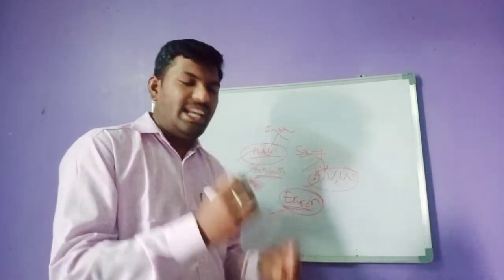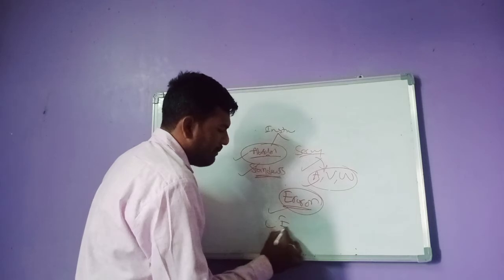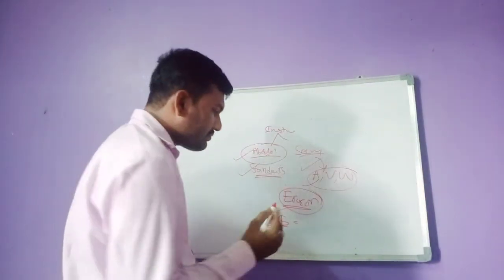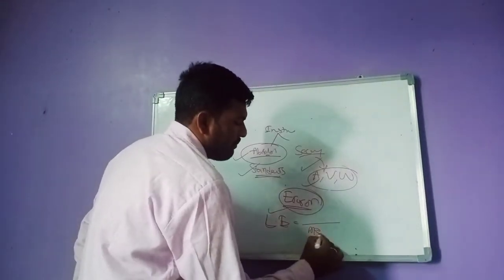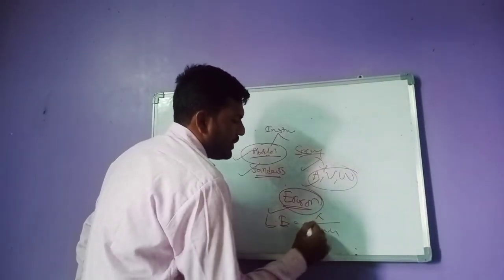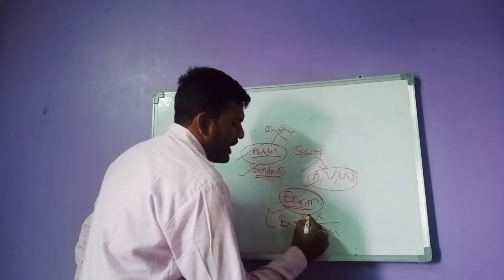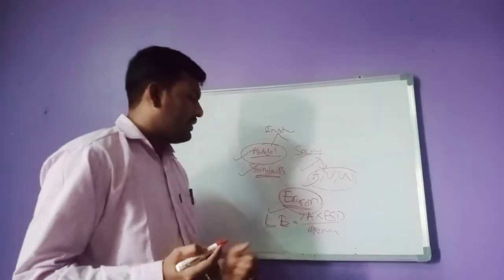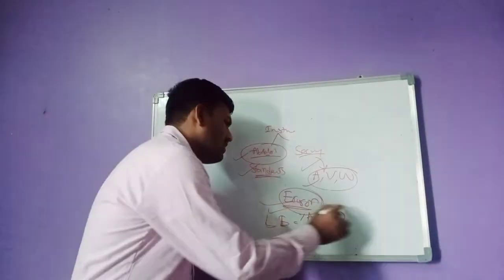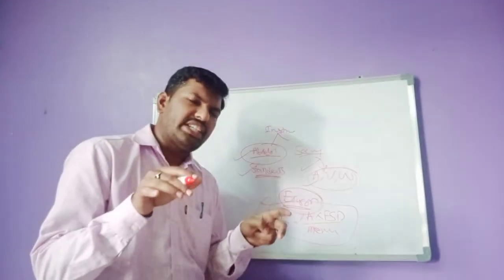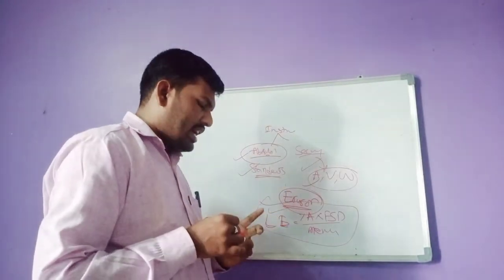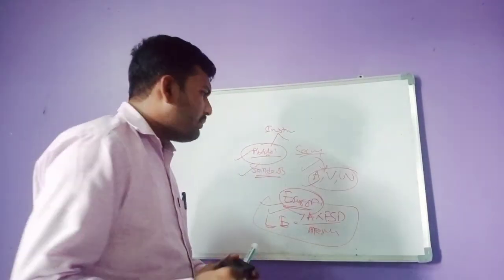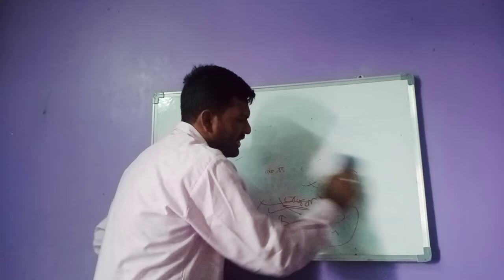We cannot say there is only one error, and there is no limit to errors. But what is meant by limiting error? Very important. Limiting error is nothing but the measured value into the percentage of accuracy into the full scale deflection. This is the limiting error formula. A lot of errors are there; I will discuss errors in a separate video. What I am giving is just an introductory thing.